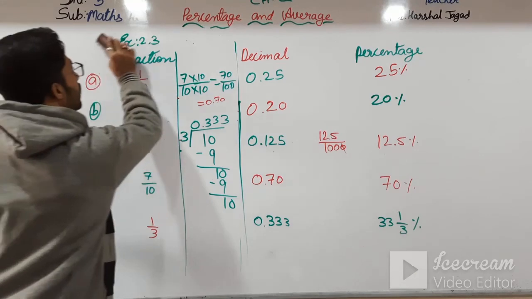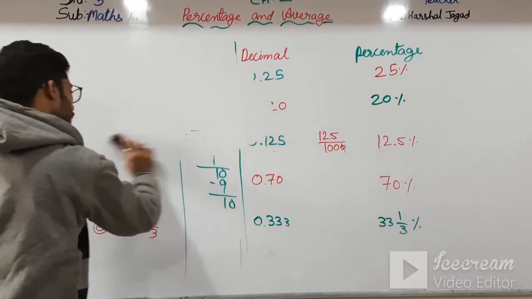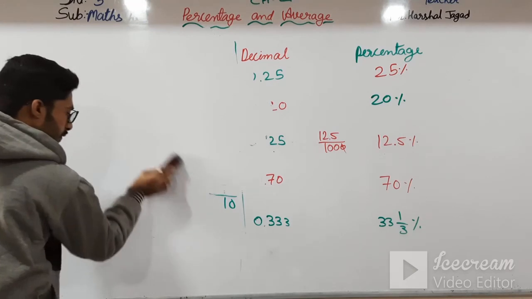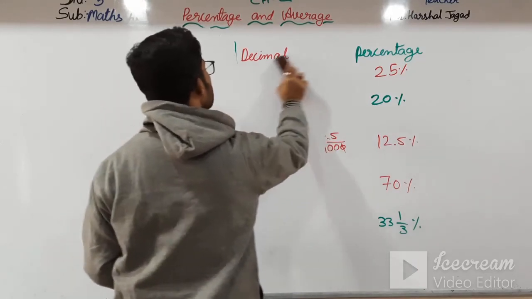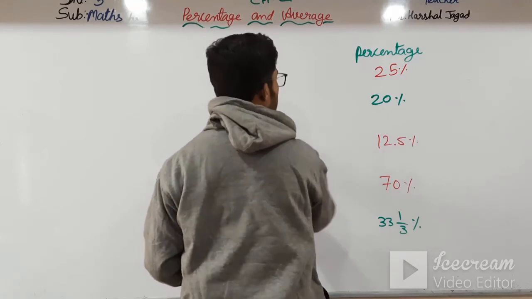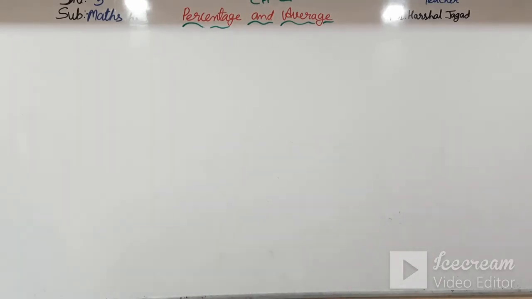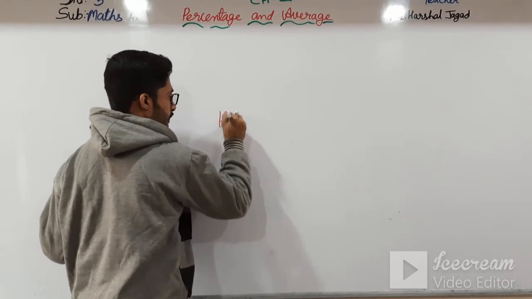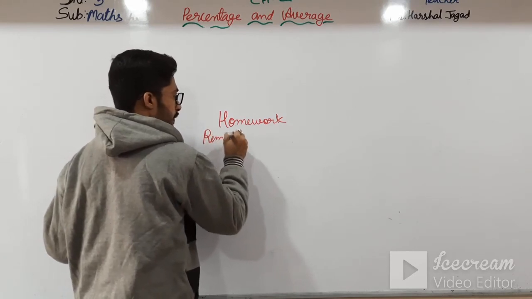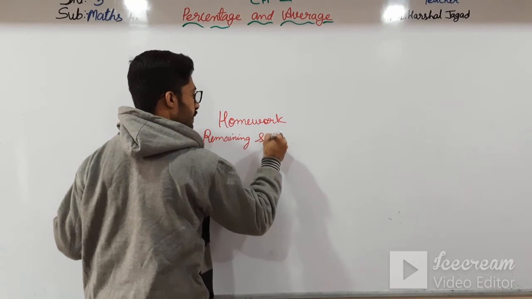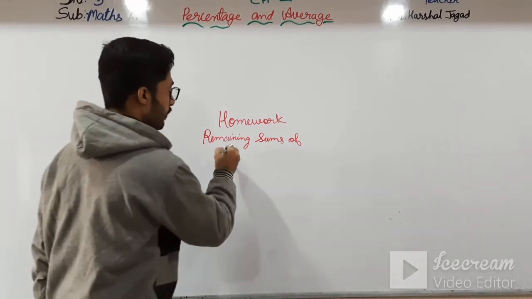So in your homework, the remaining sums of 2.3, 2.2 and 2.4.